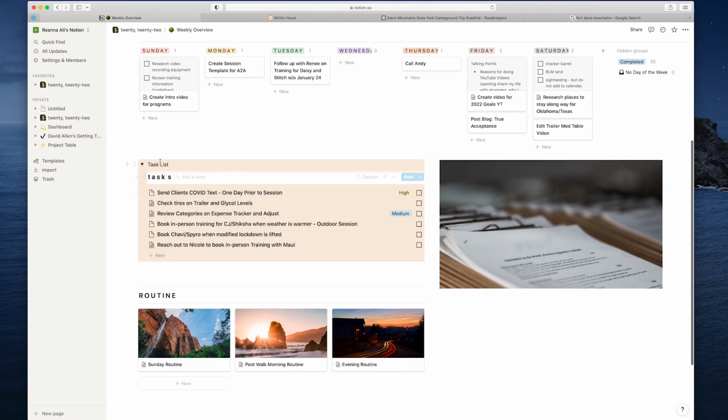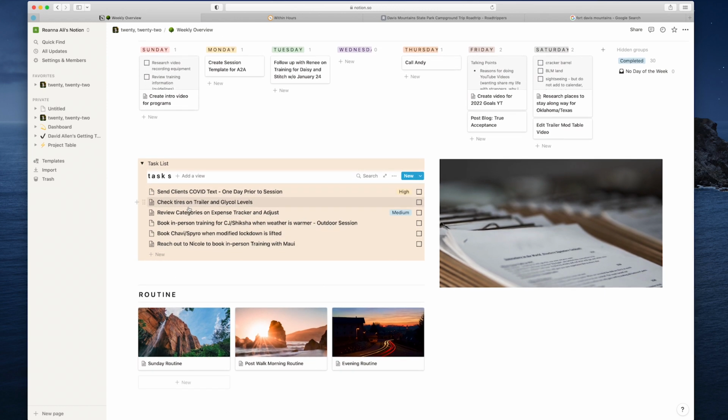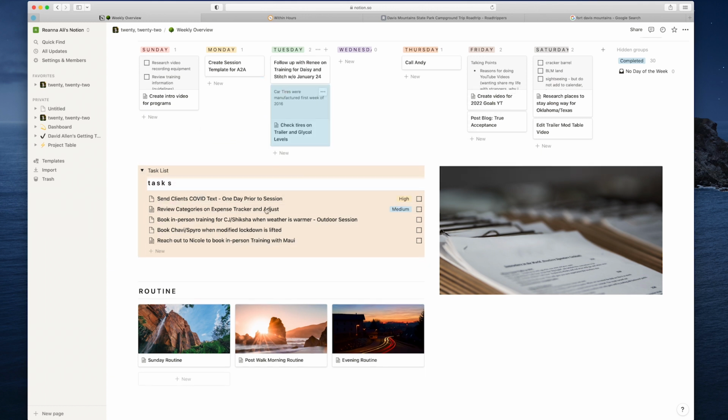Other than that, I put it down here in my task list, and then I just pick them up, and then I put them where I need it. So check tires on trailer and glycol levels. I'm going to put that to do tomorrow. So you can just drag your cards right out of your task list and put them into whatever day of the week that you need to.